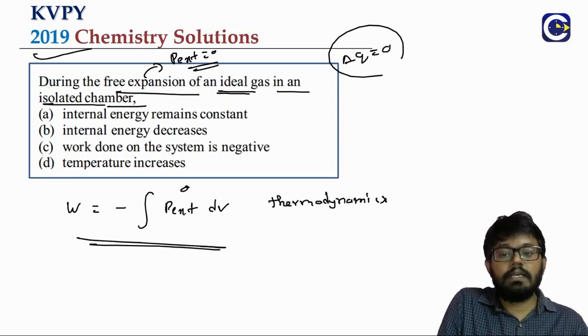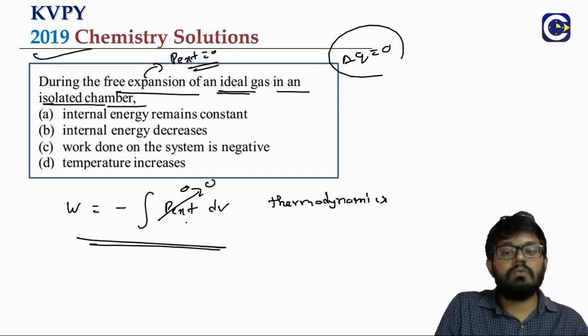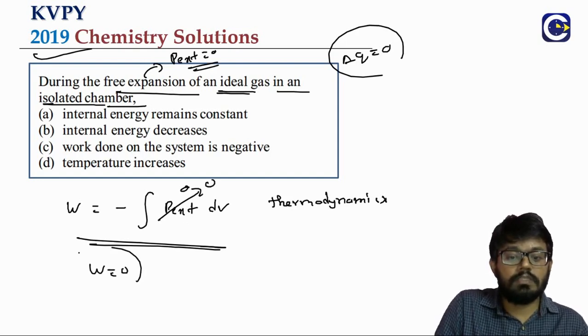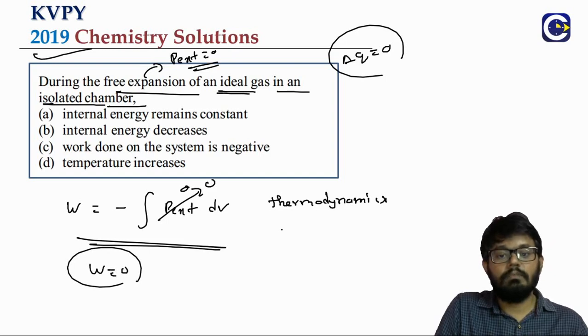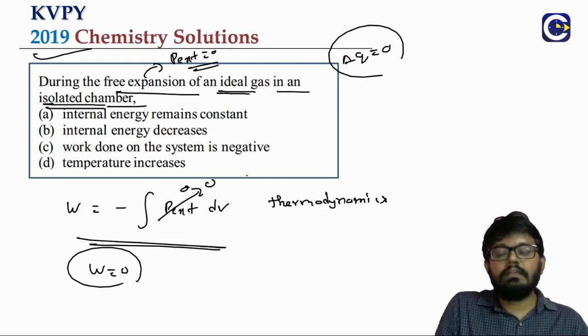Work is always calculated based on the external pressure. If it is free expansion, this external pressure is 0, which means W will come out to be 0 in case of free expansion. Since it is isolated already, delta Q will be 0.